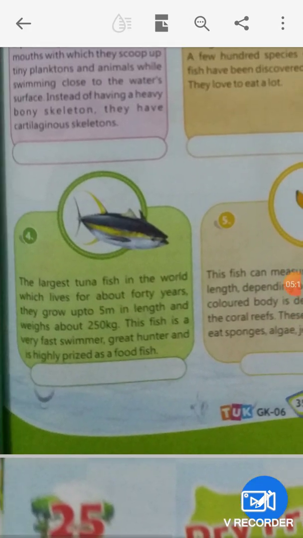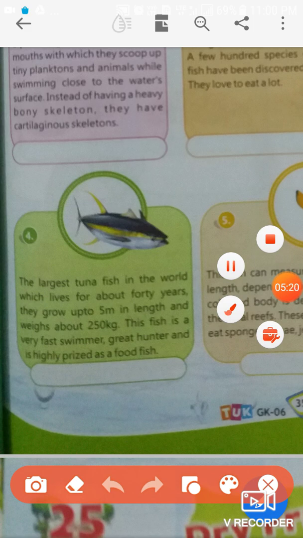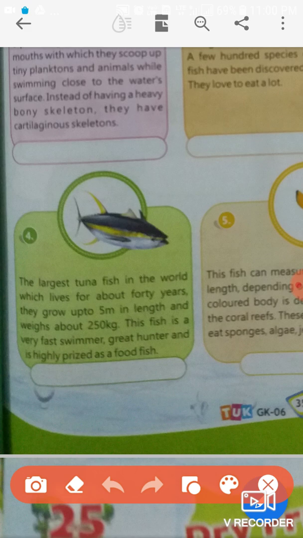And in number 4, kinds of fish, the largest tuna fish in the world, which lives for about 40 years. For about 40 years, they grow up to 5 meters in length and weigh about 250 kilograms. The weight of this kind of fish is 250.